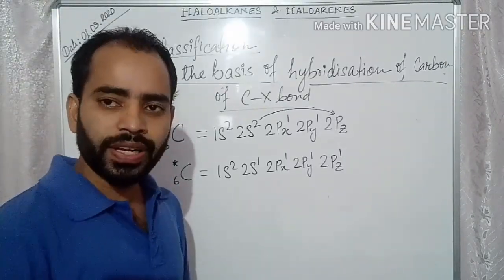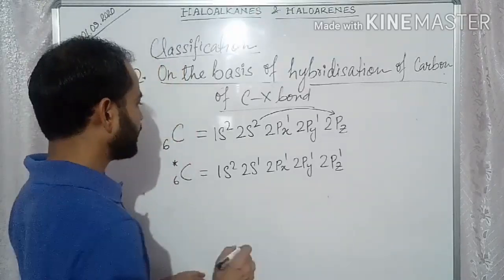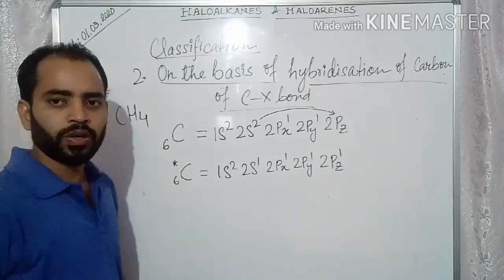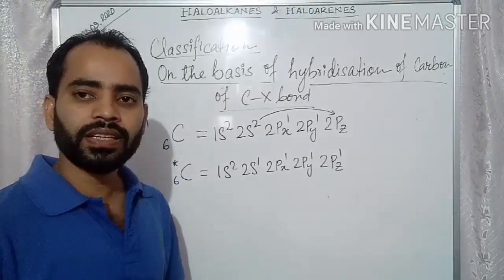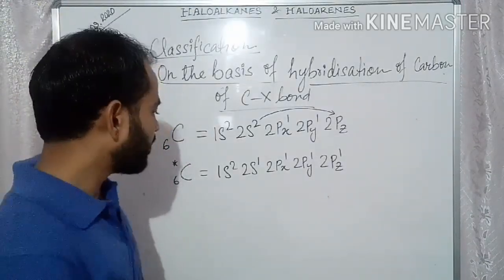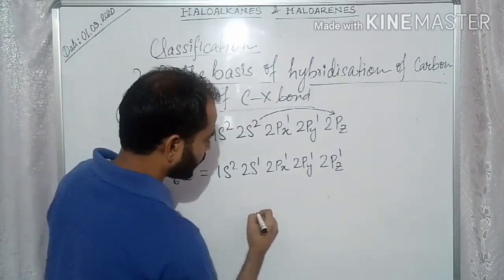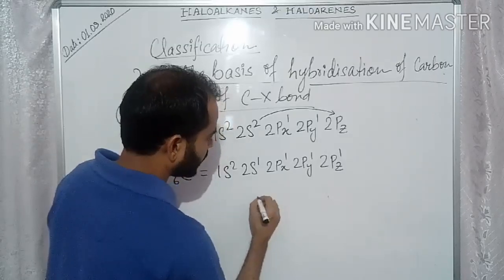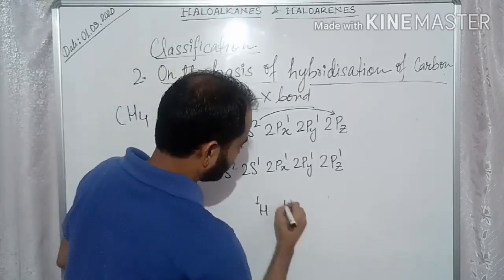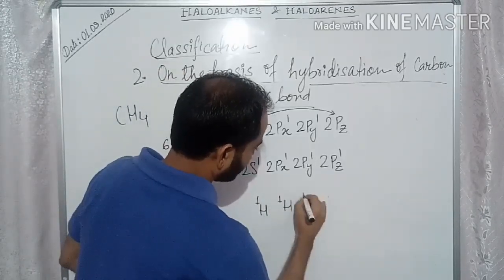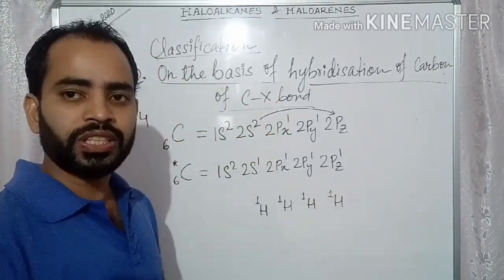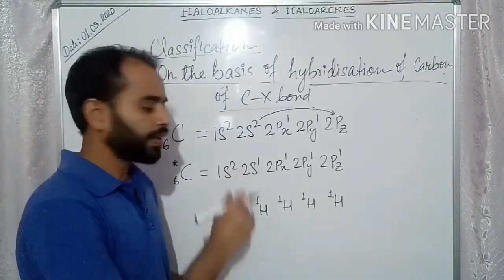Now for bonding, suppose in the formation of methane molecule, each hydrogen has a single electron. So four different hydrogens will share one electron each with the carbon.